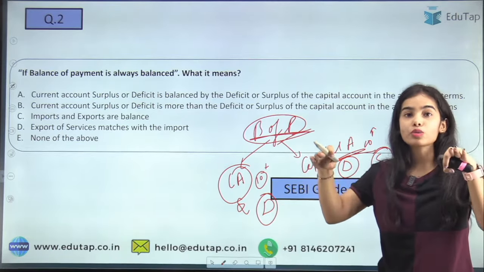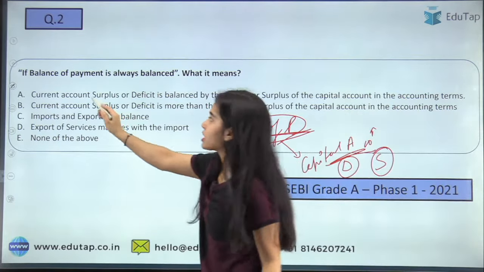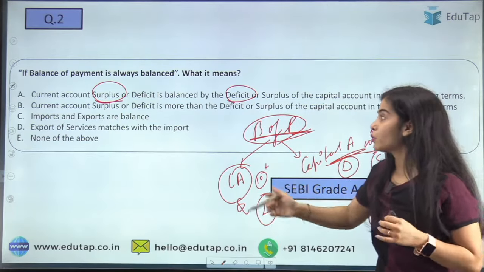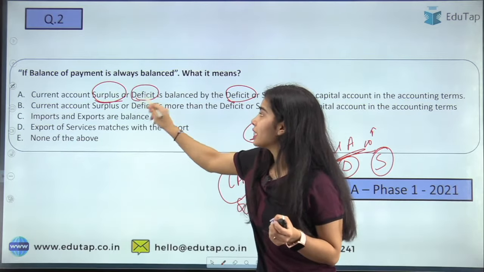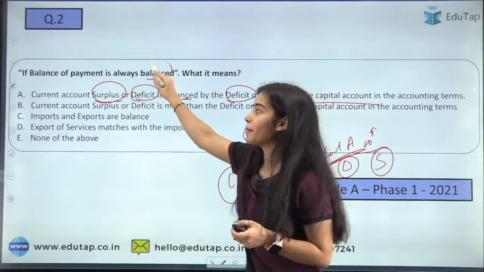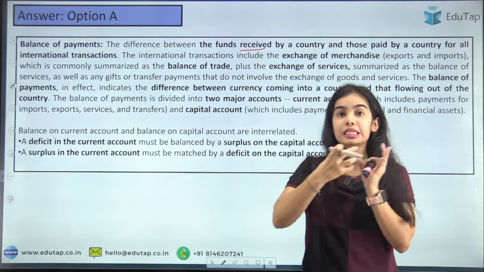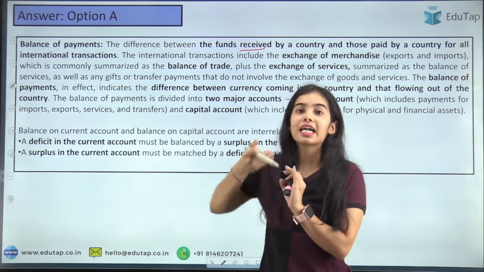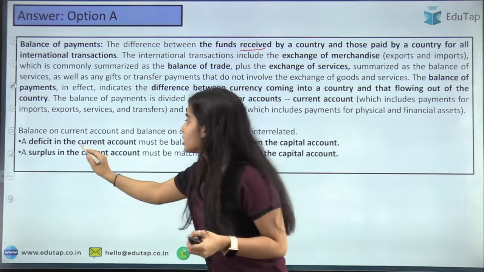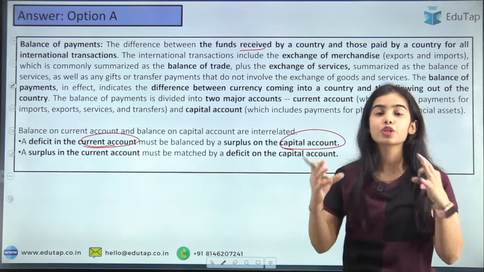Okay, because there are two accounts, they need to be balanced for the balance of payment to be balanced. Now if there is a current account surplus, then the capital account is in deficit by the same amount, and if the current account deficit is balanced by the surplus of the capital account, there is a balanced balance of payment. Okay, so the balance of payment is the difference between the funds received by the country and the funds paid by the country for international transactions. So the current account must be balanced by the capital account for the balance of payments to be balanced.